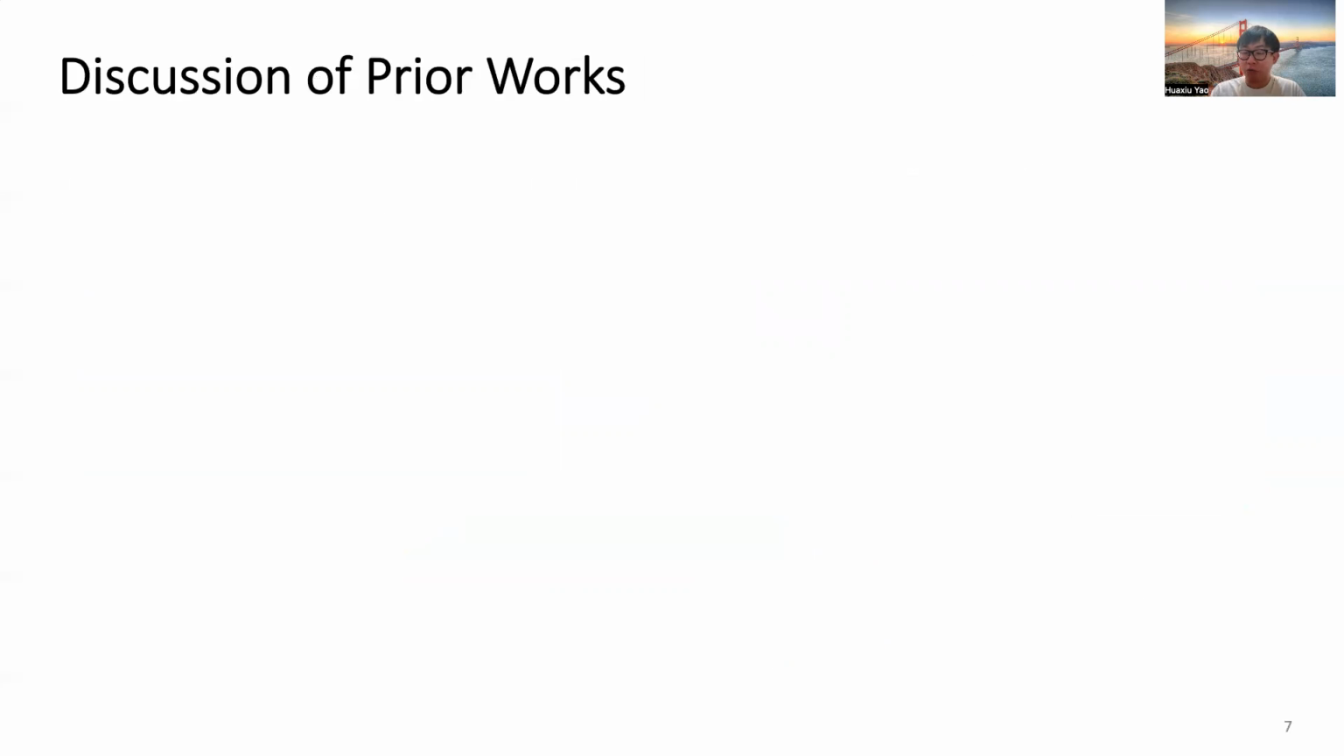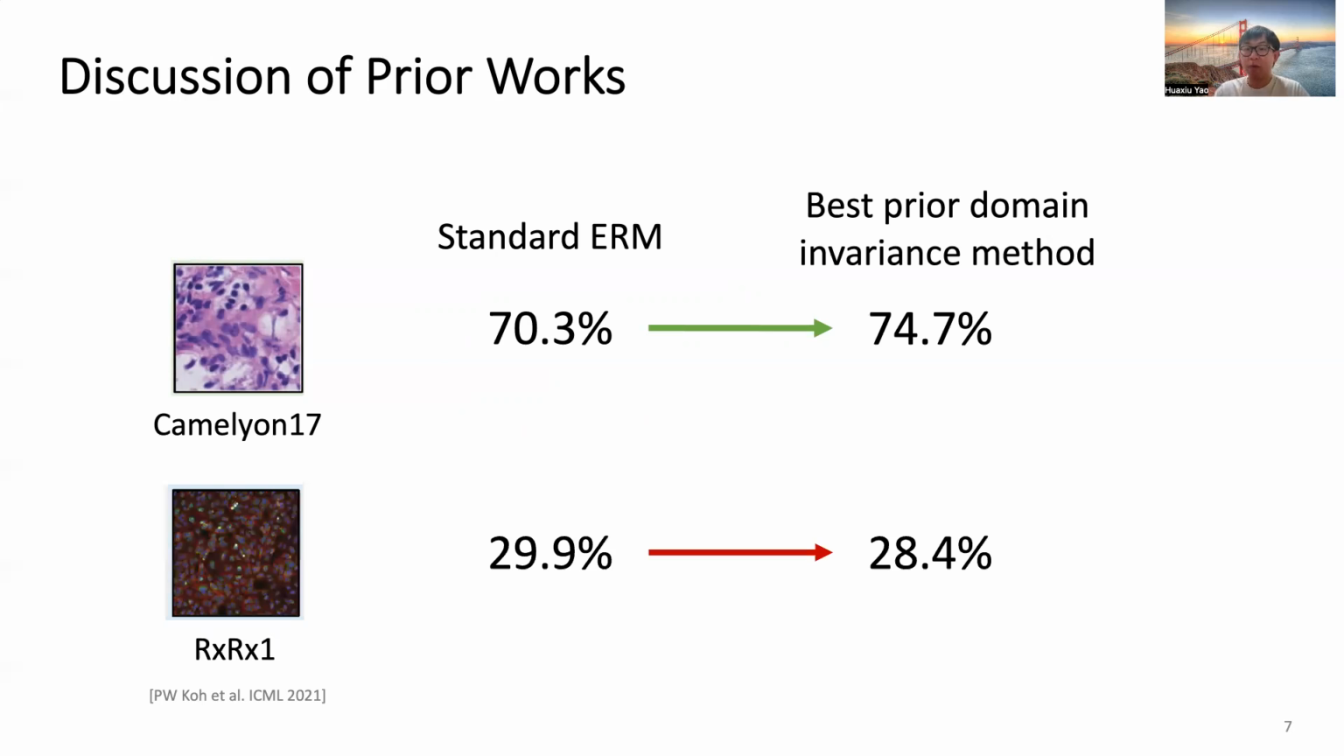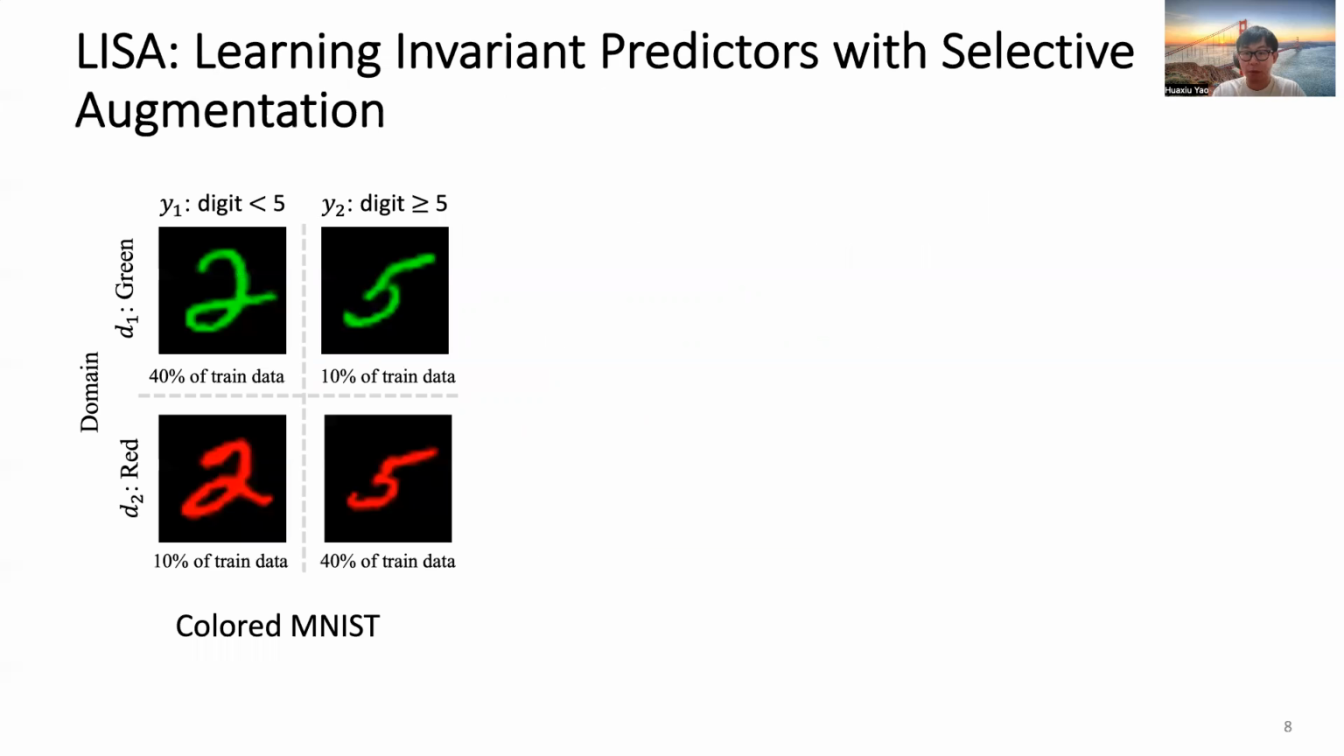However, the WILDS benchmark paper shows that these domain-invariant methods can improve over ERM on some datasets like Camelyon, but do not consistently improve the performance. For example, on RxRx1, domain-invariance methods actually hurt the performance. Unlike prior methods that impose regularization on the model's internal representation, we introduce a simple data augmentation-based strategy that implicitly regularizes the whole predictor without constraining the learned representation of predictors.